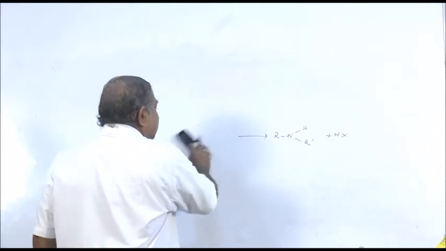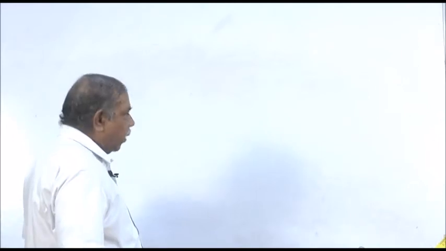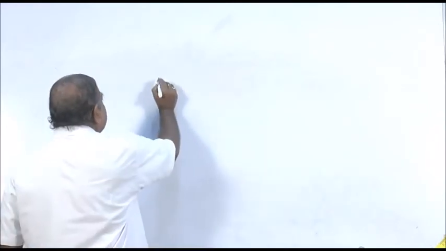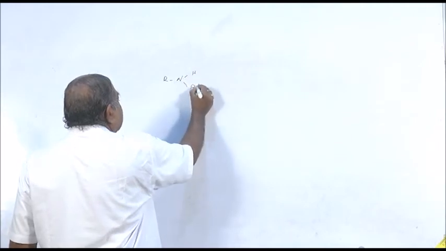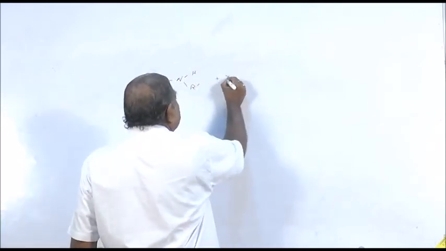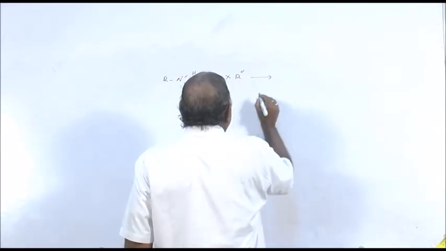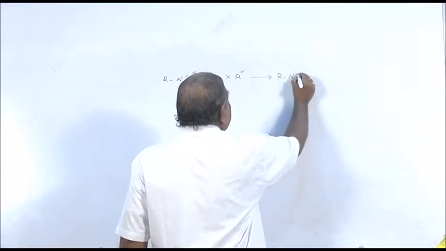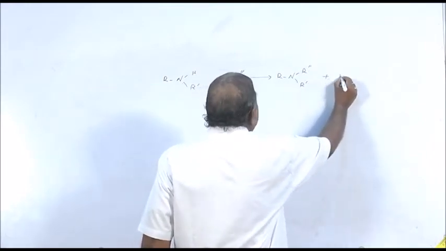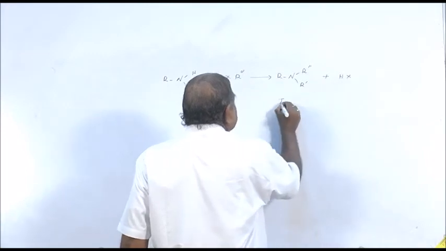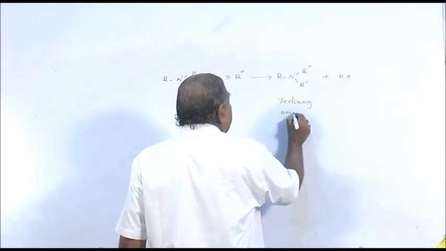Next is preparation of tertiary amine. Once we get secondary amine, we can treat with another molecule of alkyl halide when you can get tertiary amine along with the elimination of HX. This is your tertiary amine.